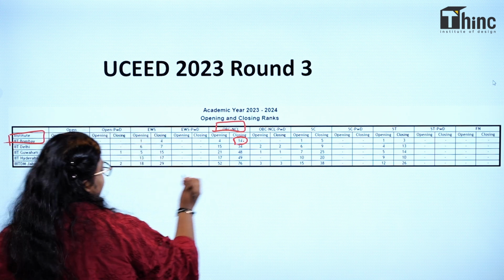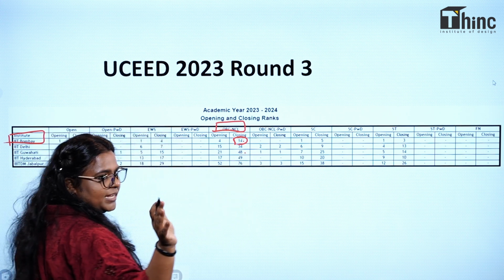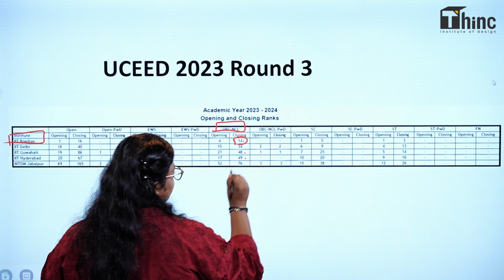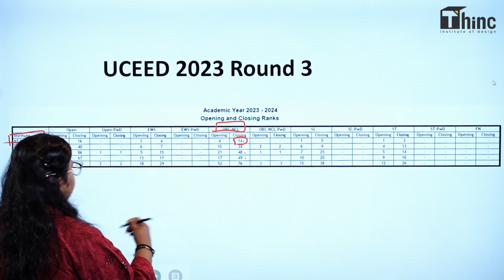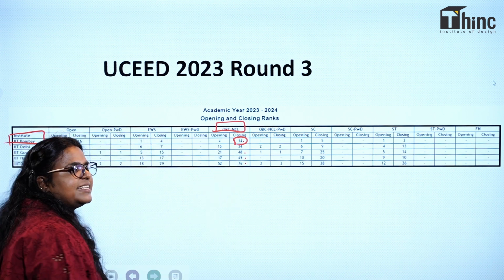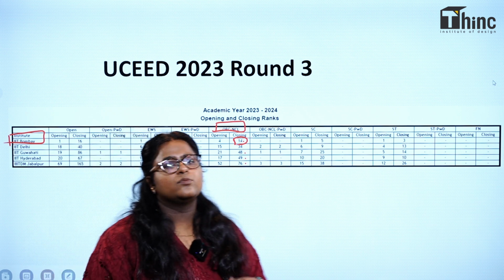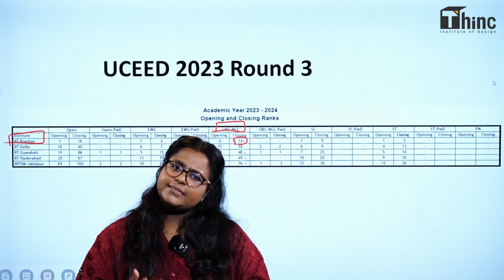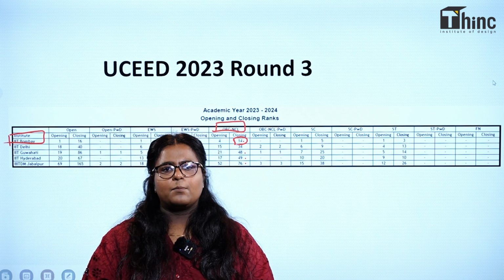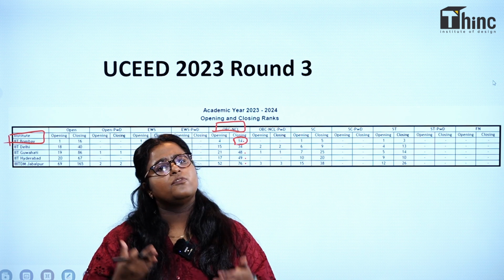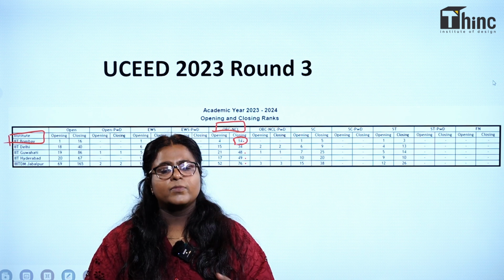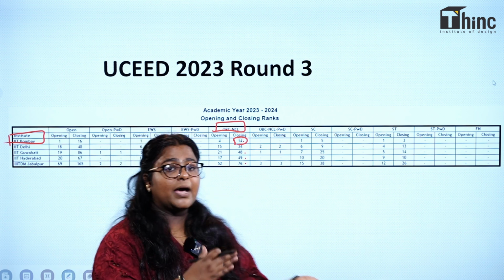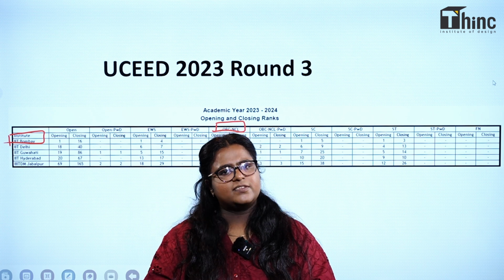So we have IIT Guwahati with a closing rank of 48. We have IIT Hyderabad with a closing rank of 49. We have Triple IIT DM Jabalpur with 76. So these are the 3 IITs in which you have chances of getting in. This year we also have an addition, one more campus, which is IIT Roorkee. So there are chances of you getting into IIT Roorkee also. So this is how you compare your category rank and the previous year's category rank.